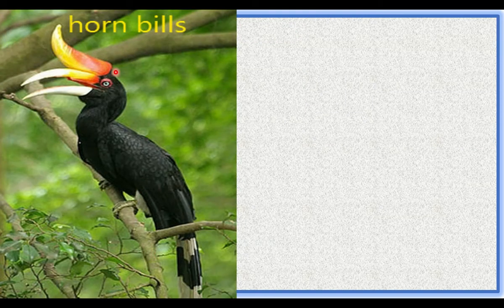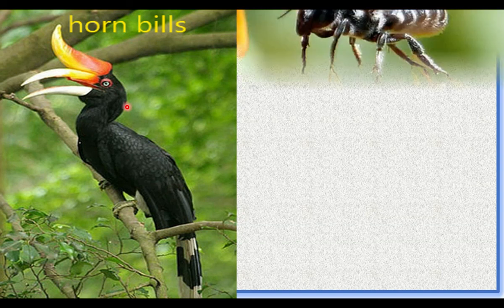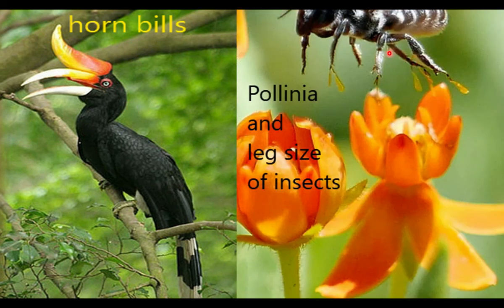And hornbills and flowers show co-evolution. The leg length of insects and the pollinia flower, the size of the pollinia and the leg length of insects both show co-evolution.